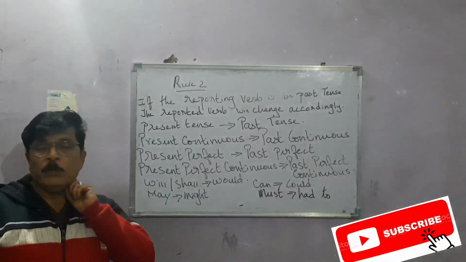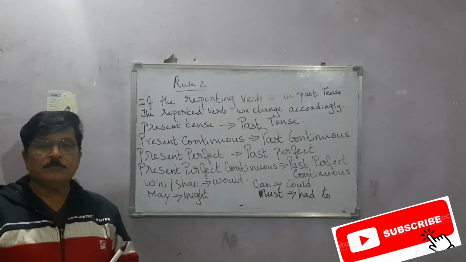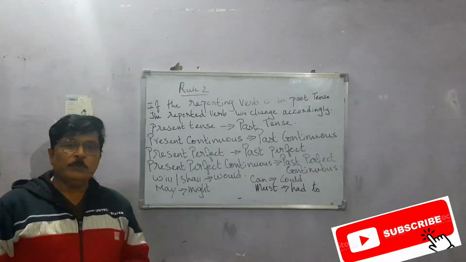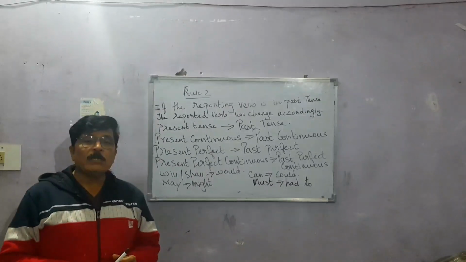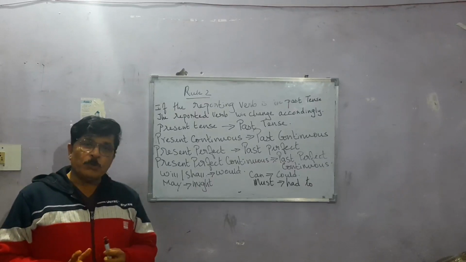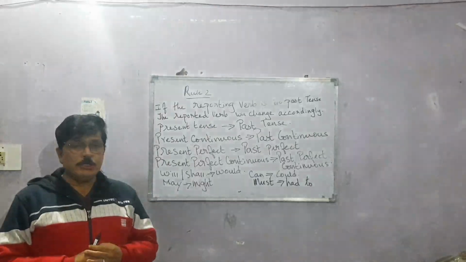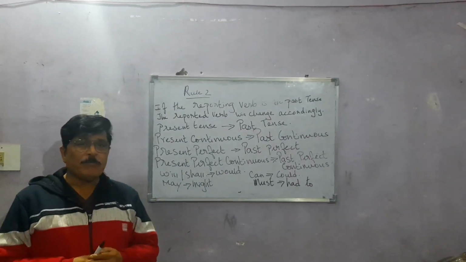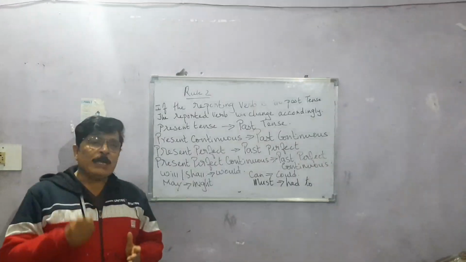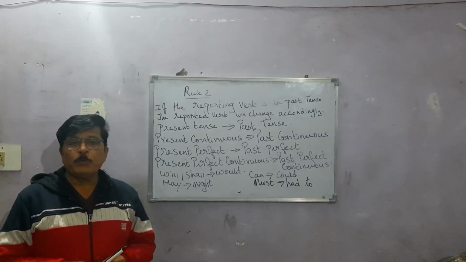In the earlier video, I told you the introduction of direct and indirect speech, and I also told you the first rule. What are the rules there in direct and indirect speech? I hope those rules were very clear. Now in my second video, I'm going to teach you the second part of it, and that is when the reporting verb. Now I already told you about the reporting verb and the reported verb.